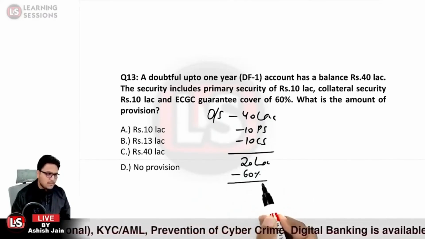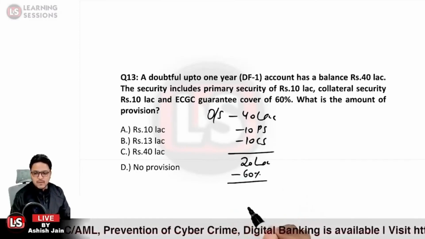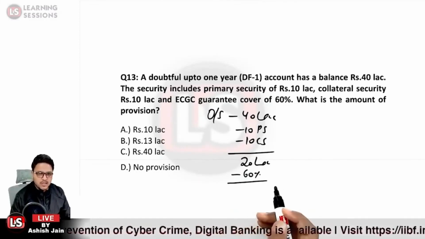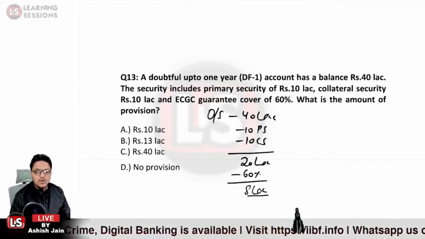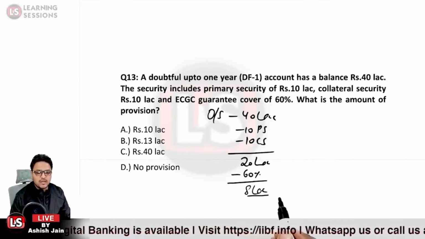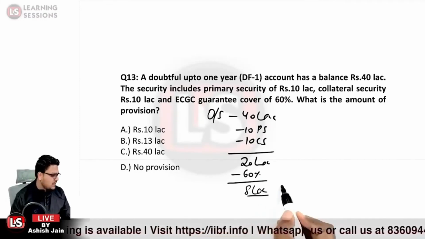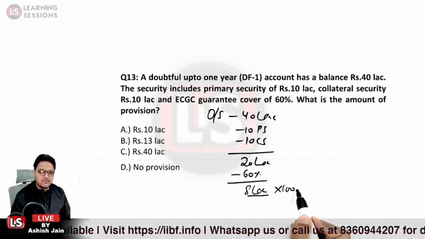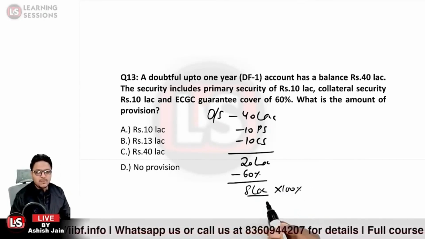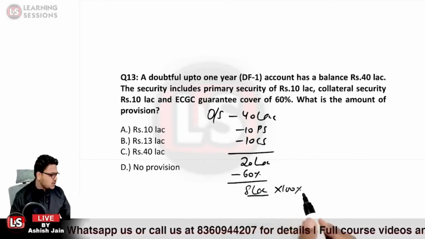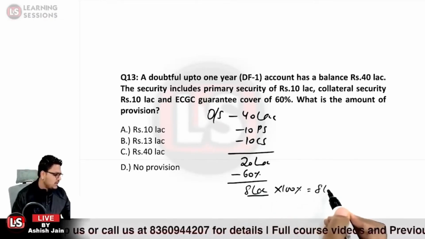So 60% of that part is the part for which provision is not to be created, and only for the 8 lakh rupees over here, we will be creating the provision at 100% because it belongs to the DF1 category. So 100% provision for the unsecured part will be equal to 8 lakh rupees.